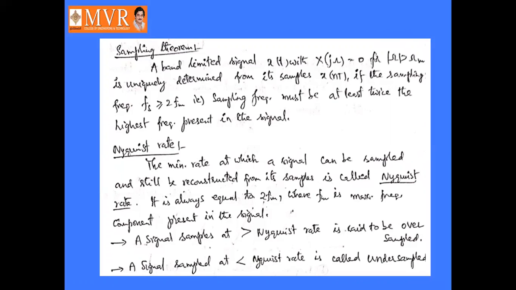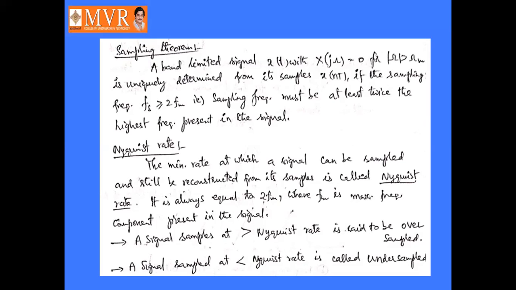So the minimum rate required is called the Nyquist rate. It is always equal to double the highest frequency present in the signal, that is 2fm, where fm is the maximum frequency component present in the signal. Suppose a signal is sampled at a rate greater than the Nyquist rate, it is said to be oversampled.